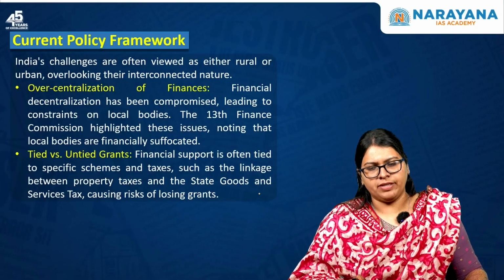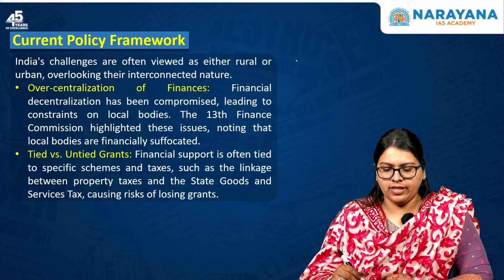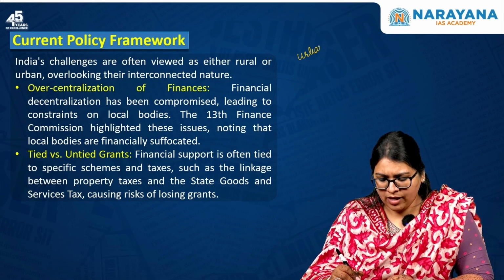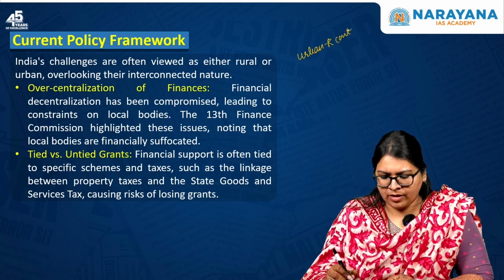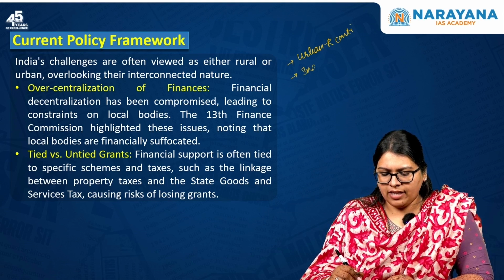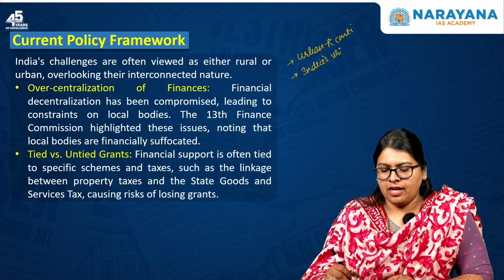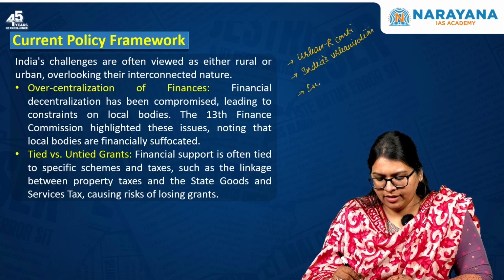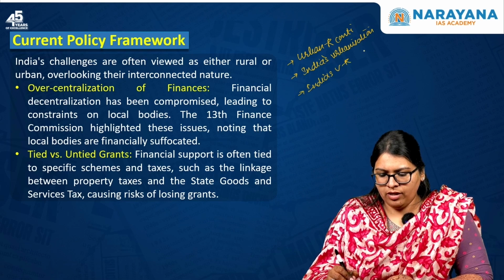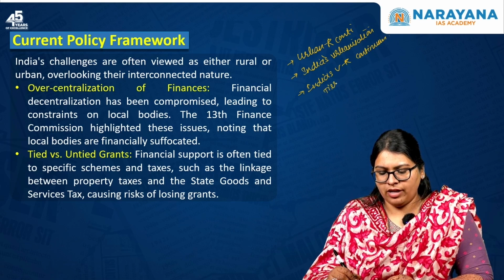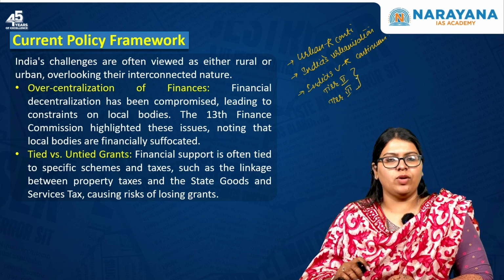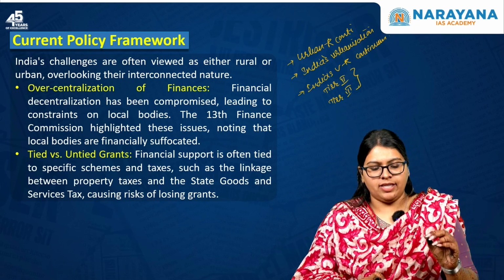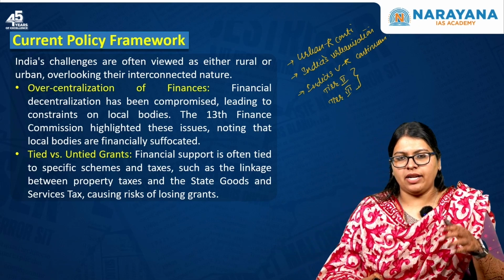So these are examples. Now we've seen the concept of the urban-rural continuum. We've also seen the status of India's urbanization, and India's urban-rural continuum in the context of how demographic shifts have been happening in tier 2 as well as tier 3 cities. Now let us see what the current policy framework is that India has adopted.